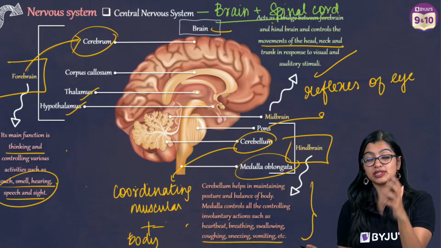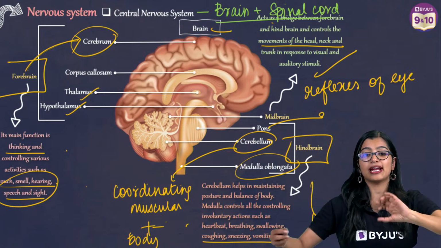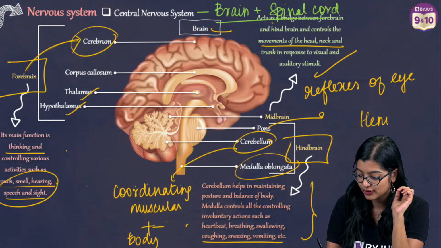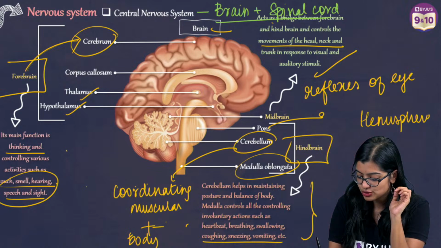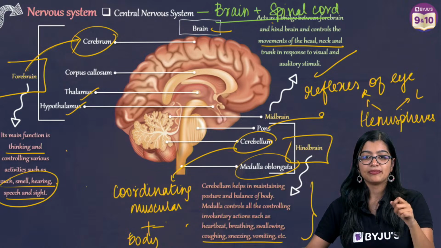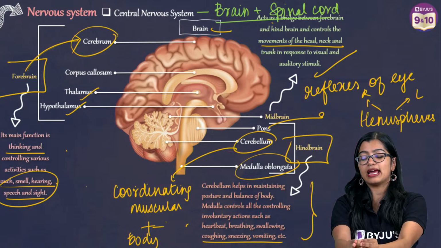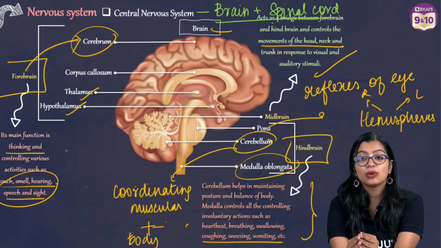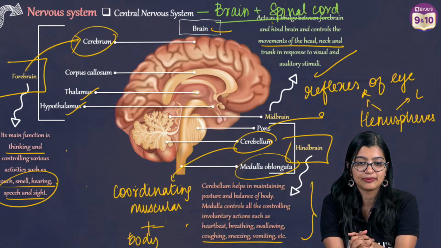See, the cerebrum has two parts, or what we call two hemispheres. It has a right hemisphere and a left hemisphere. And these two parts are connected to each other with the help of the corpus callosum.